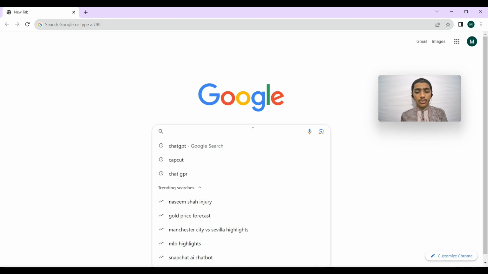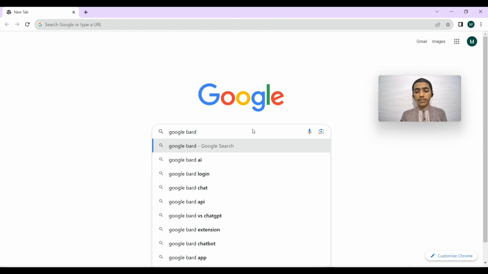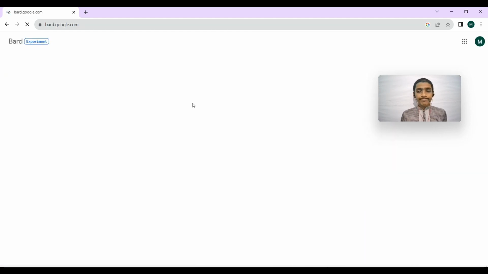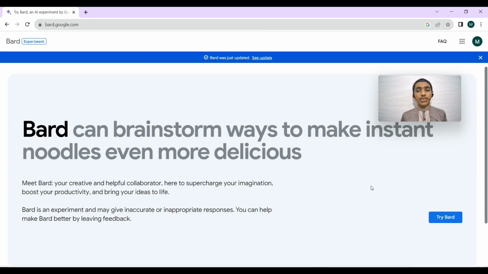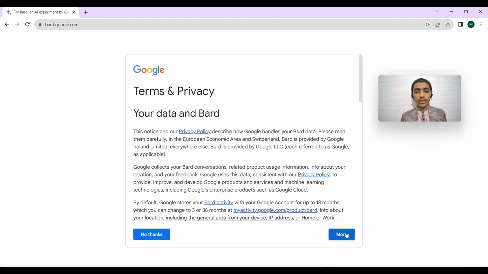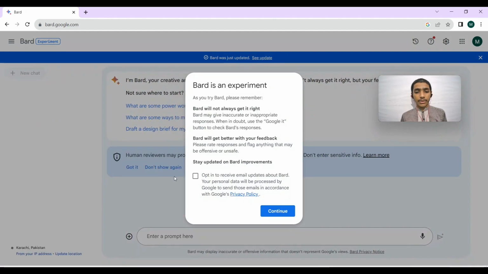First, you have to go to Google and type Google Bard here. The very first website that comes up, click on it. Here is Bard's website. Then you click on Google Bard. More. We are getting started with it.